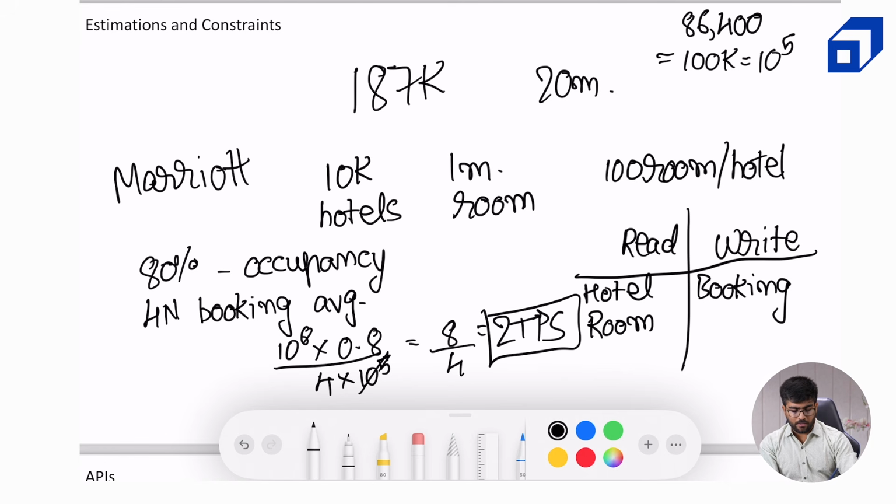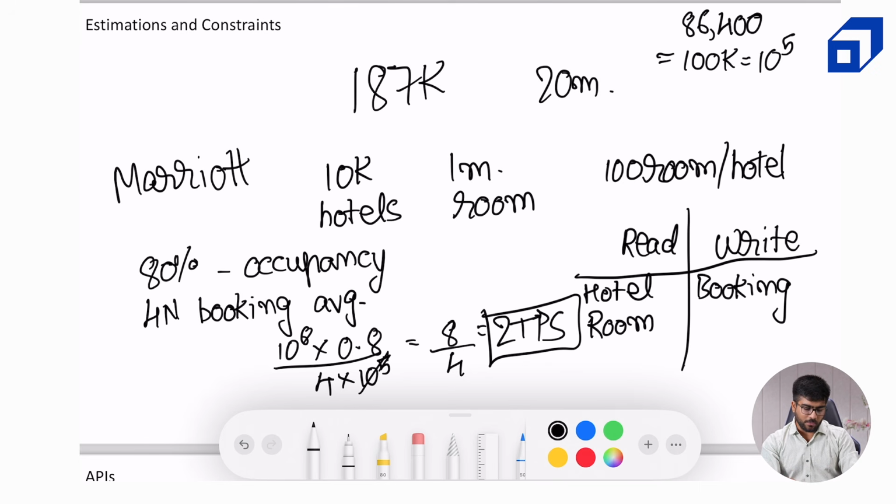Now, if you remember from the Uber system design video that I created, the write QPS or the transactions per second, like QPS stands for query per second. This exactly is not a query per second. It's a transaction per second. So we will use the term TPS. For Uber, this TPS was quite high and that influenced the choice of our database to be a NoSQL one. Now in this case, this is fairly low, like 2 TPS.